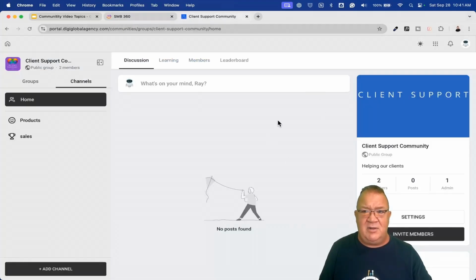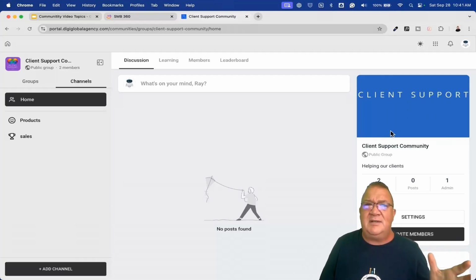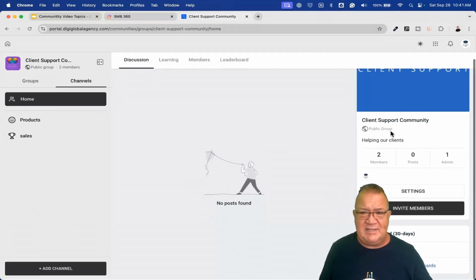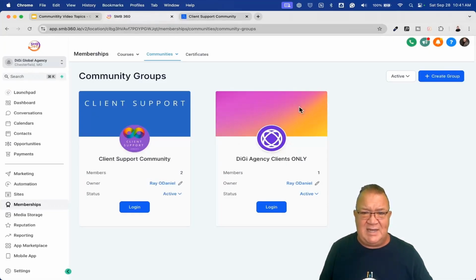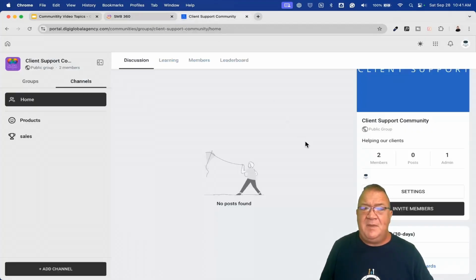And then this is how it looks once you move into the actual community. It does look customized. So you just give it a little taste of personality, branding and customizing it. And it probably looks a lot better than having the same things over and over here with the same gradient and default icon and things like that. So I just wanted to show you what that looks like.